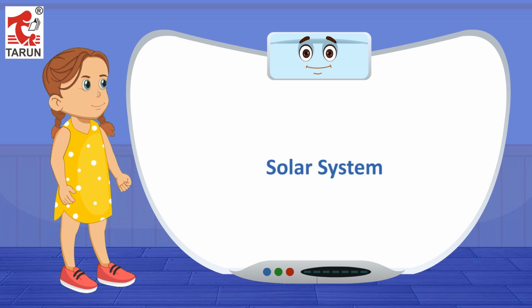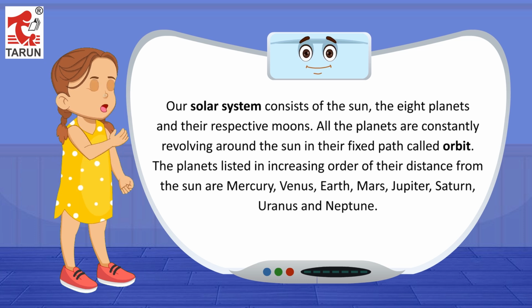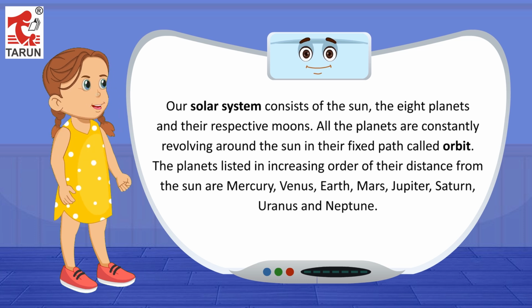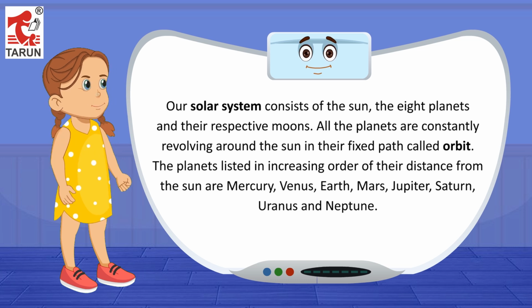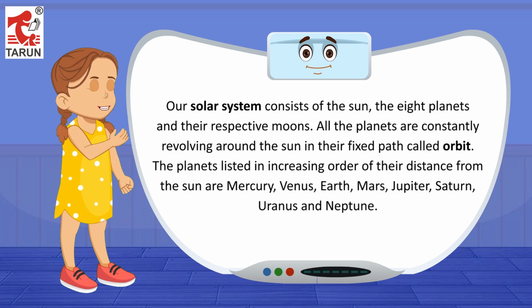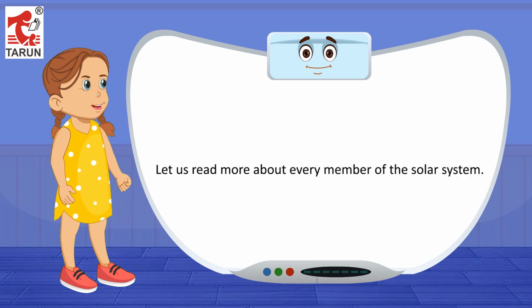Solar system. Our solar system consists of the Sun, the 8 planets and their respective moons. All the planets are constantly revolving around the Sun in their fixed path called orbit. The planets listed in increasing order of their distance from the Sun are Mercury, Venus, Earth, Mars, Jupiter, Saturn, Uranus and Neptune. Let us read more about every member of the solar system.